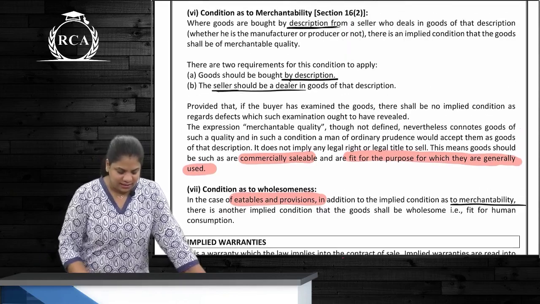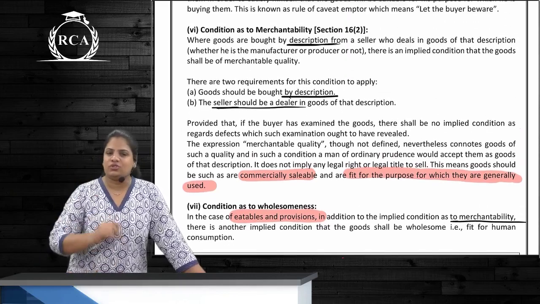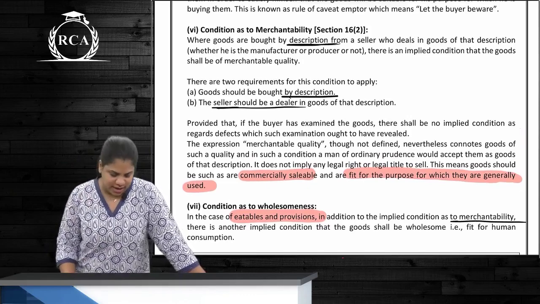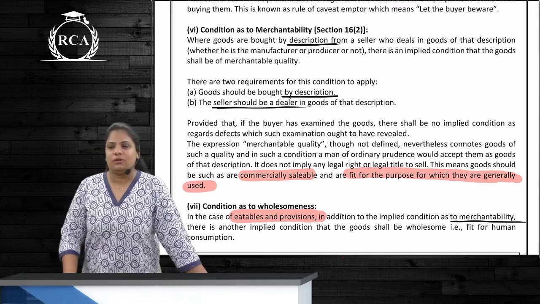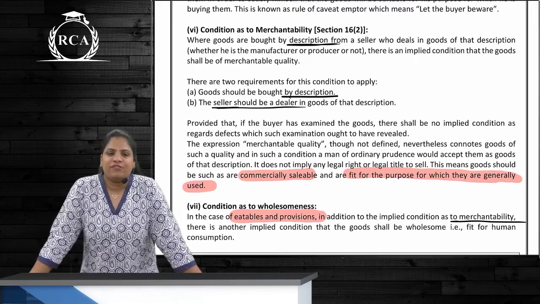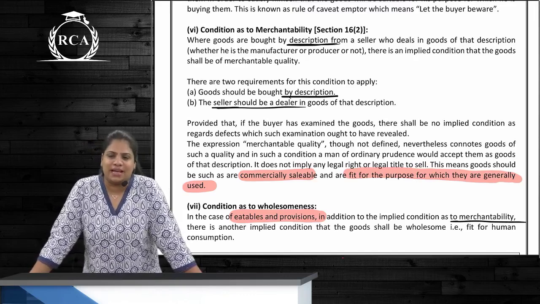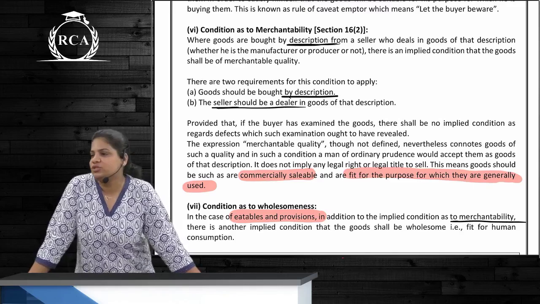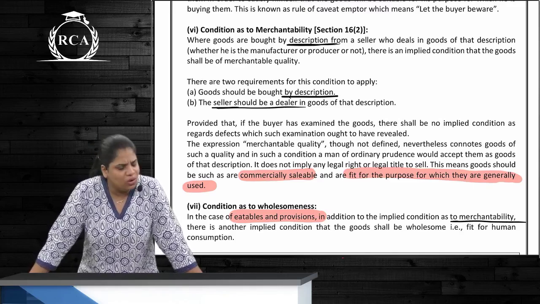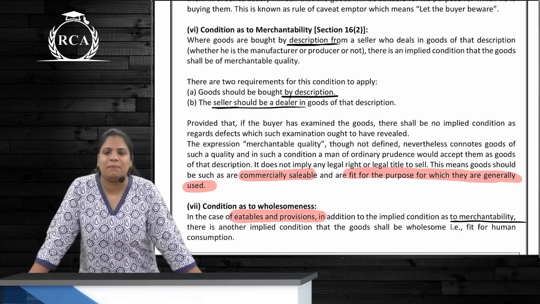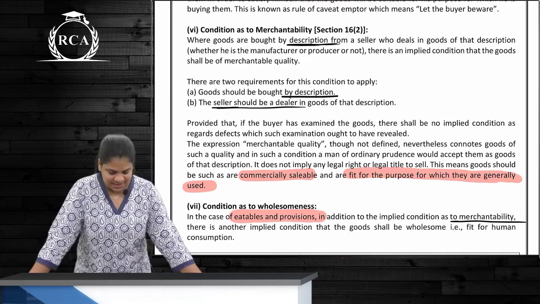Correct? Two conditions are to be satisfied over here. First is goods to be bought by description, and second is the seller should be the dealer of those goods. Right? Buyer has purchased a fridge. Fridge does not cool. Can the buyer reject the contract? Yes. Again, can the seller tell that he did not tell the fridge was for cooling? Can he tell like that? No, this is not a valid ground which the seller is using, because the goods have to be merchantable. Clear? And last condition is what?